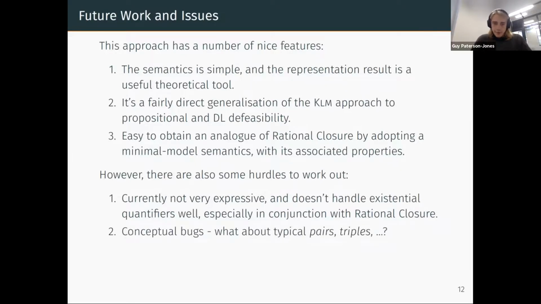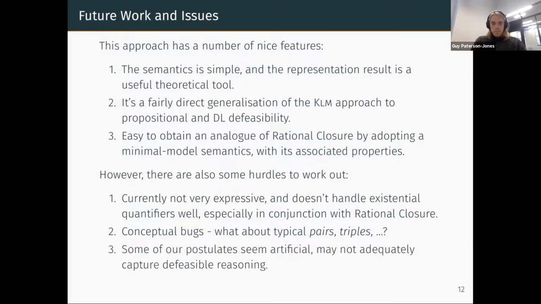And there are some conceptual bugs too. So we talk about these prototypical constants, but what about prototypical pairs, triples, etc.? It's another thing to work out maybe in future work. And finally, some of the postulates that we ended up using to characterize the semantics are not very intuitive, so perhaps our semantics doesn't capture defeasible reasoning as well as we would have hoped.